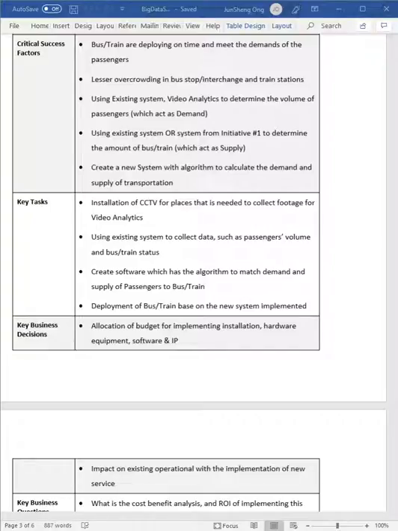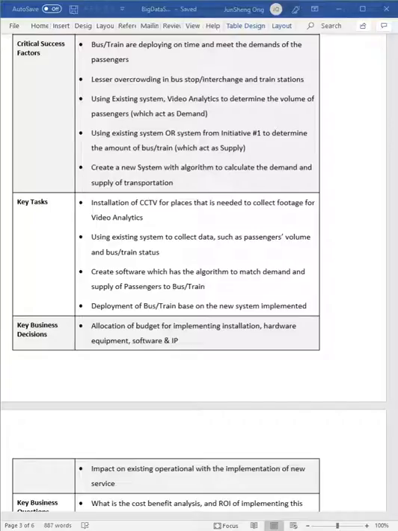Up next, we also need to create software to calculate and match the demand and supply of passengers for bus and train. After doing so, we can come up with the proper deployment of buses and trains based on the new system, which is a bit better because we will be using algorithms so we know what's going on.